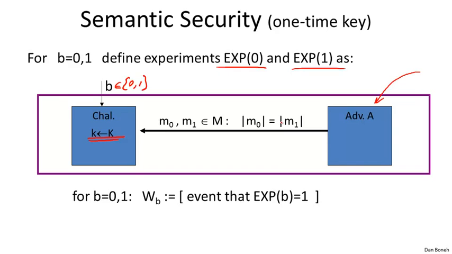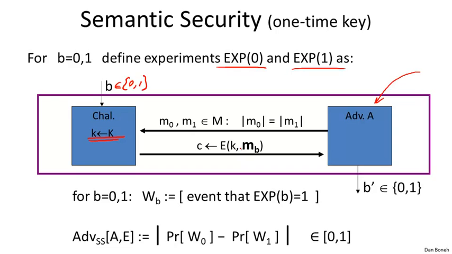And then the challenger will output either the encryption of M0 or the encryption of M1. In experiment 0, the challenger will output the encryption of M0. In experiment 1, the challenger will output the encryption of M1. So that's the difference between the two experiments. And then the adversary is trying to guess whether he was given the encryption of M0 or the encryption of M1.